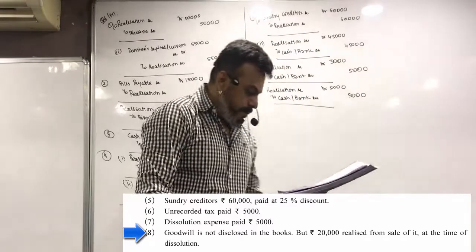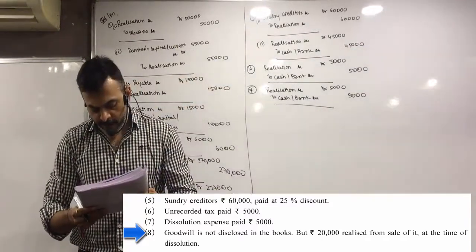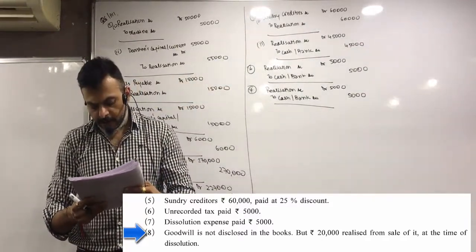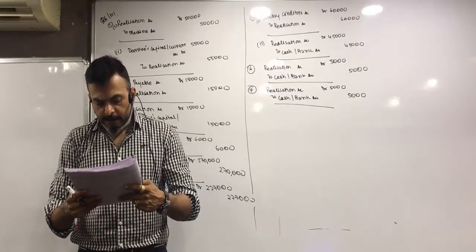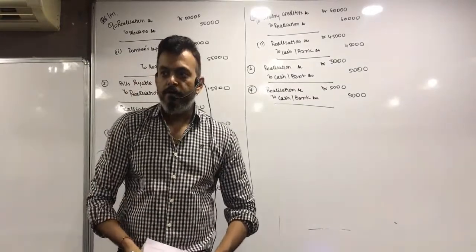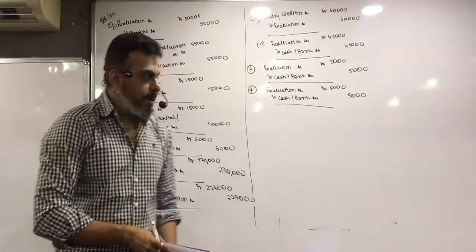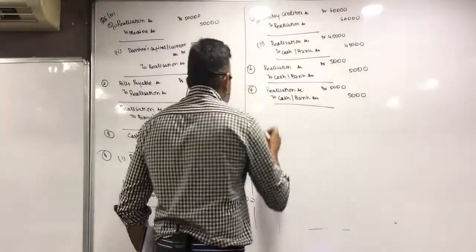Goodwill is not disclosed in the books, but 20,000 realized from sale of it at the time of dissolution. What's the entry? Cash or bank account debit to realization account credit.